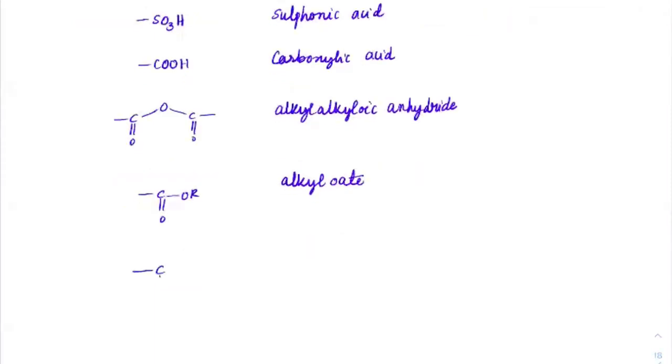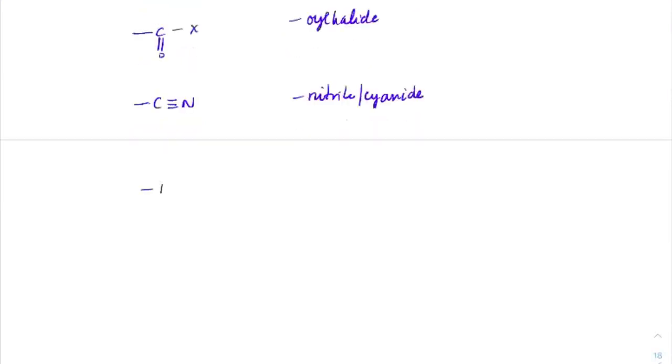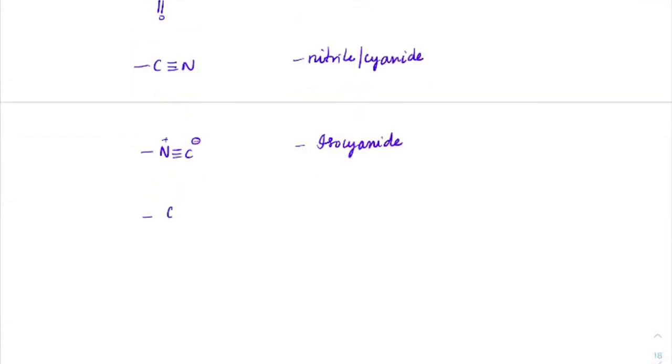In case if we have C double bond O X, this is acyl halide. We write that as acyl halide. In case of C triple bond N, the name is either nitrile or we can use the naming as cyanide. The other naming is if you have N triple bond C with plus and minus, this will be isocyanide. If you have CHO, this is aldehyde, and aldehyde naming will always end with al.